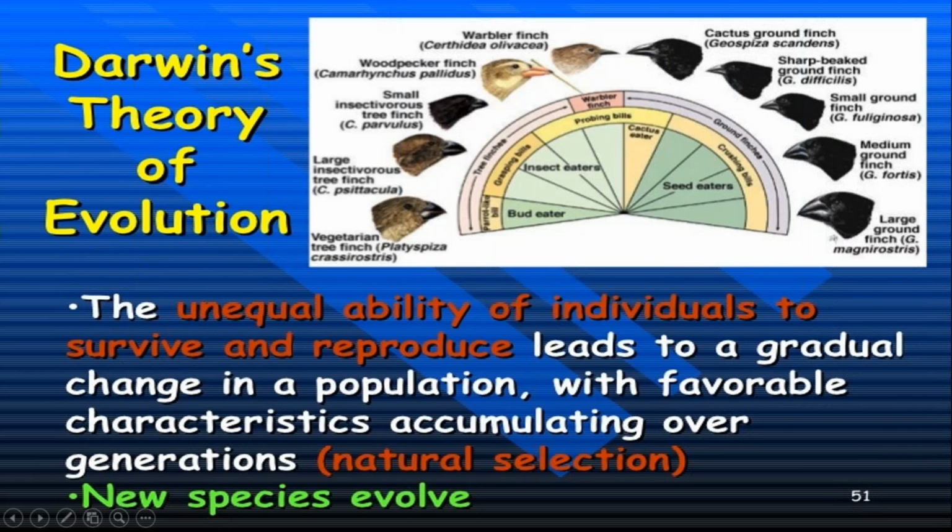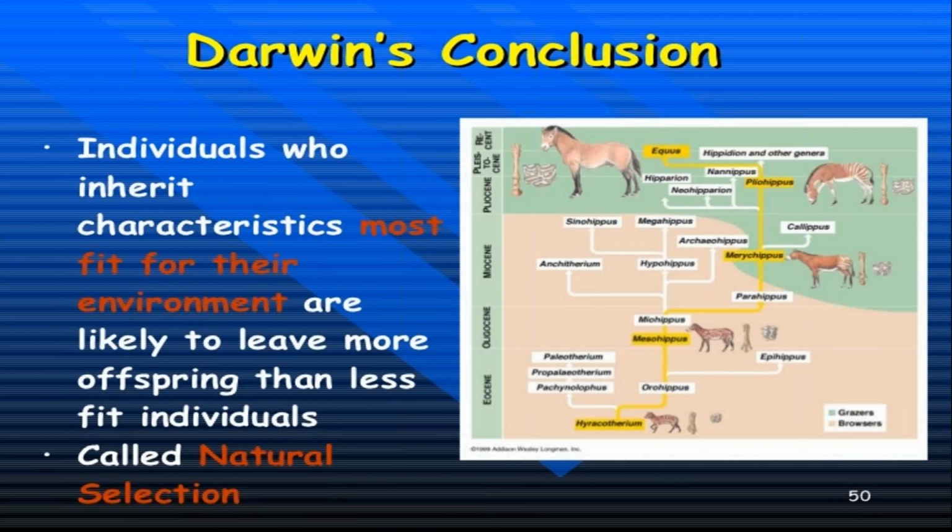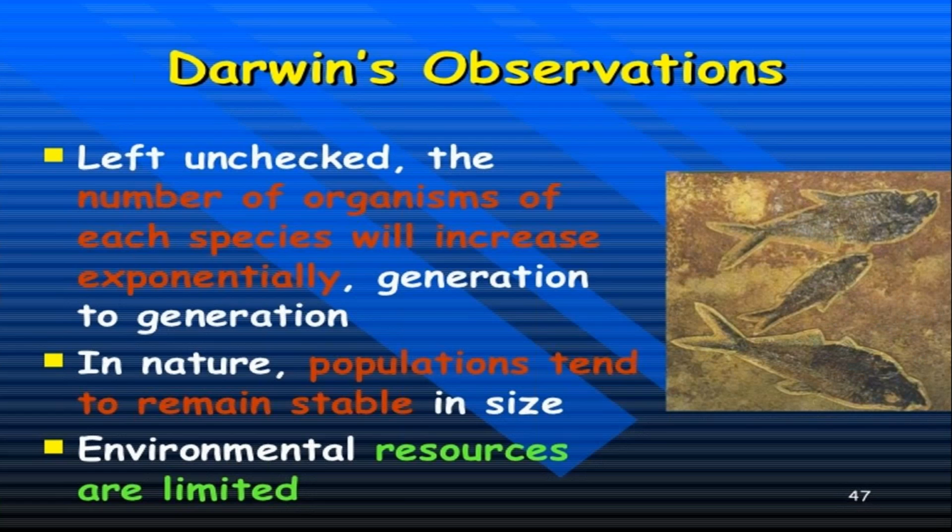This theory is also known as adaptive radiation. Why is it known as adaptive radiation? Because they start adapting to the environment, and from one species, many species are formed. From a single species, different types of species start forming. Okay, so this was all about Darwin's theory.